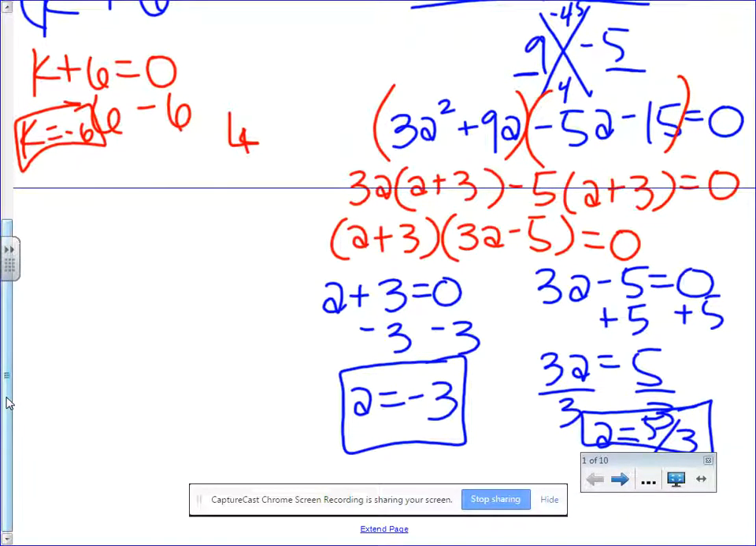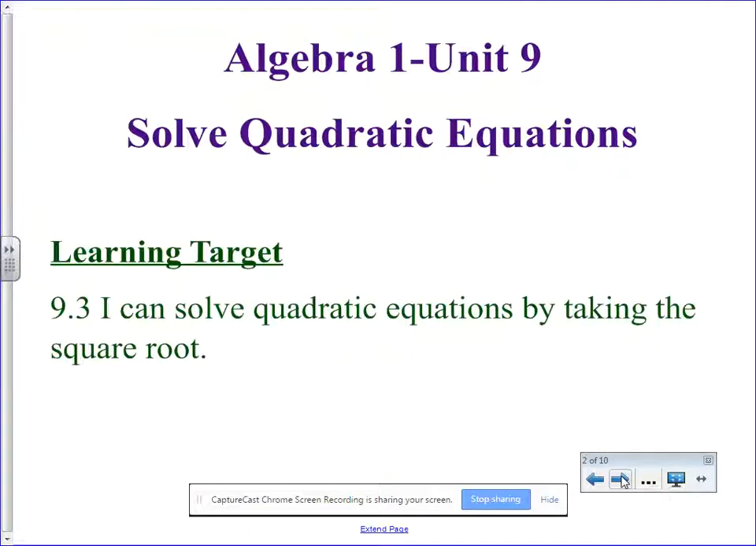This is the last two lessons that we talked about this. Today we are going to talk about solving by taking the square root.